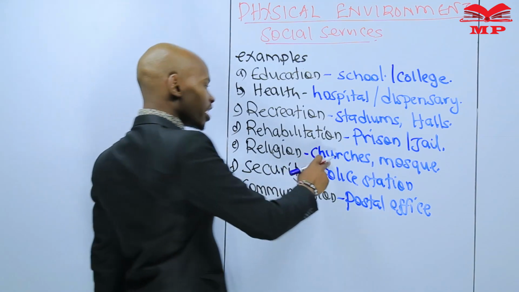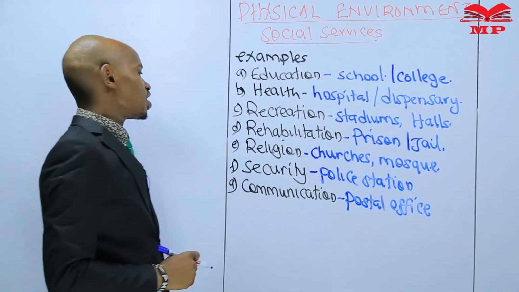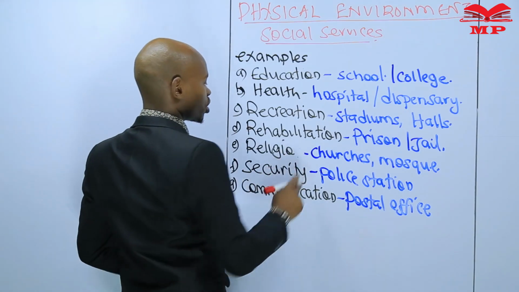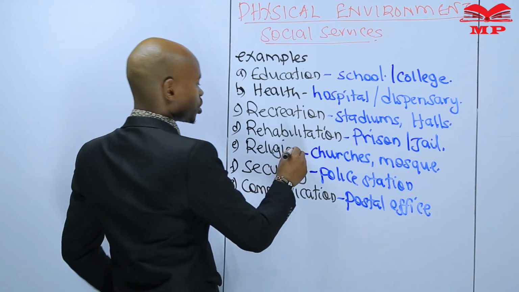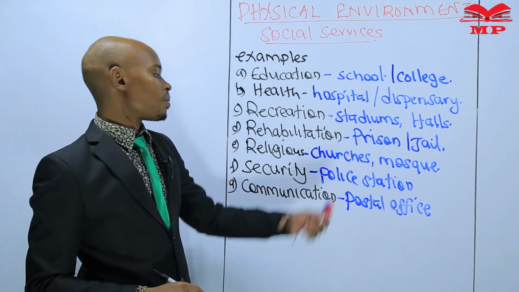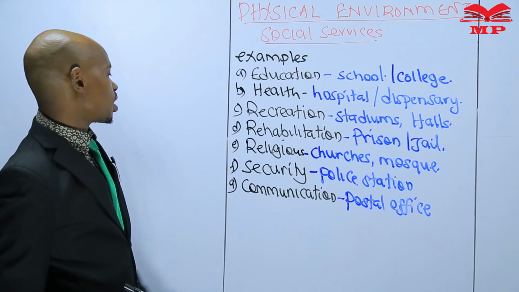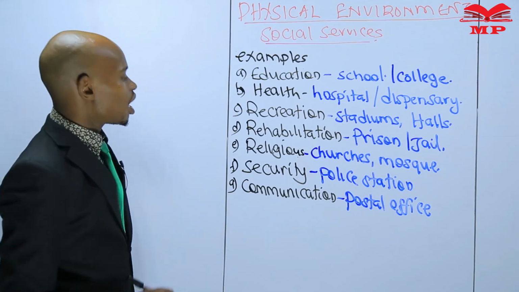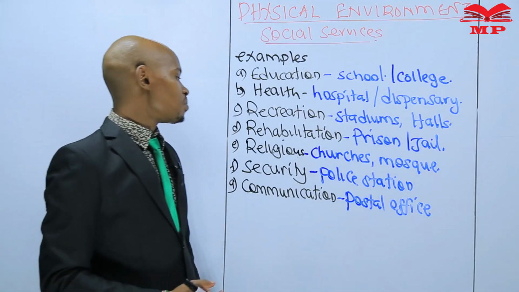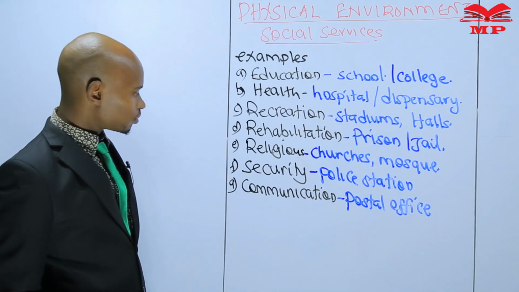The churches, mosques and temples show that there are religious activities. Security will be shown by a police station, and communication services are offered in the postal office, telephone mast and telephone booths. They will all show that there are social services.